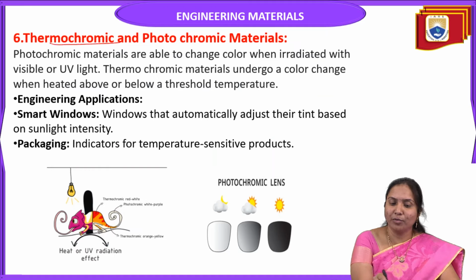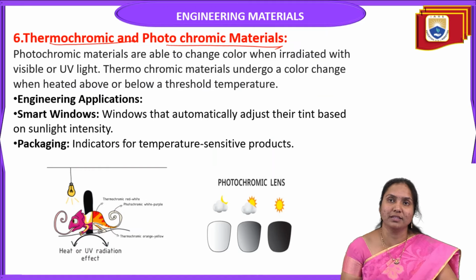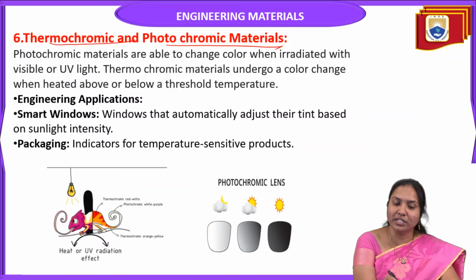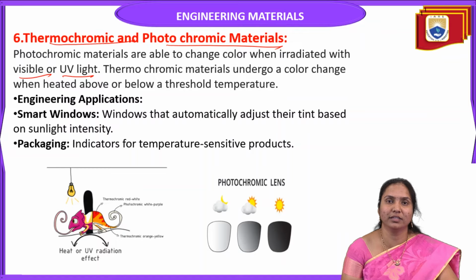The next one is thermochromic and photochromic materials. Photochromic materials are able to change color when irradiated with visible or UV light.